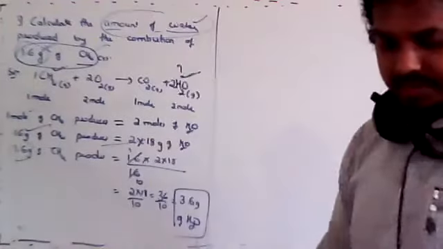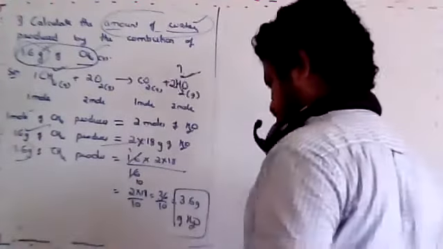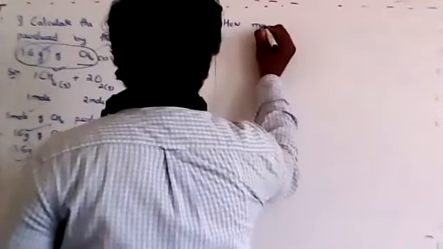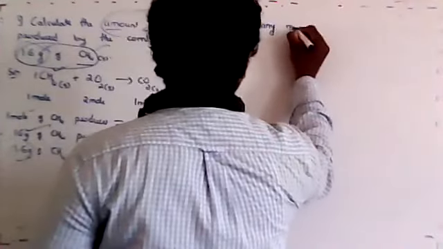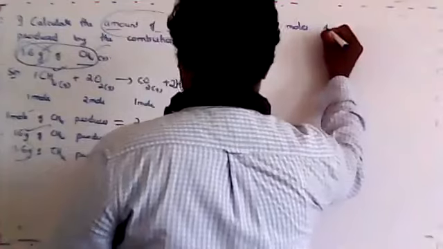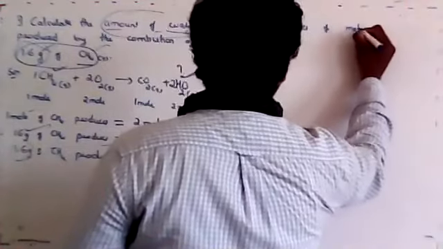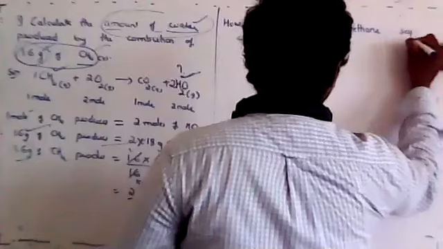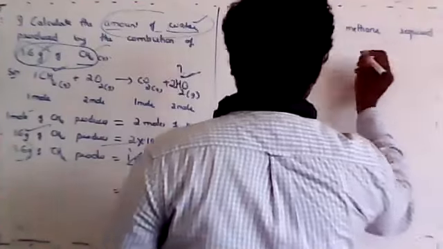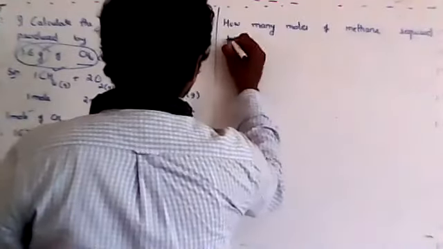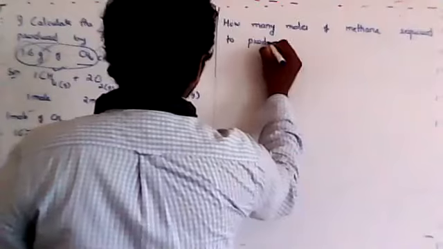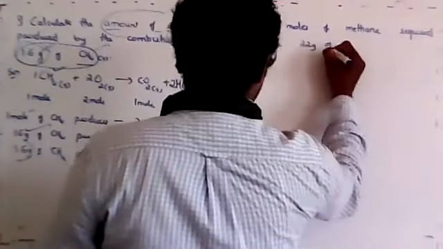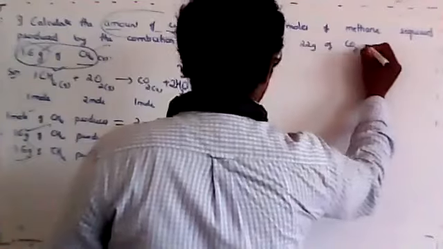Okay, let's solve it. So the question is, how many moles of methane are required to produce 22 grams of carbon dioxide?